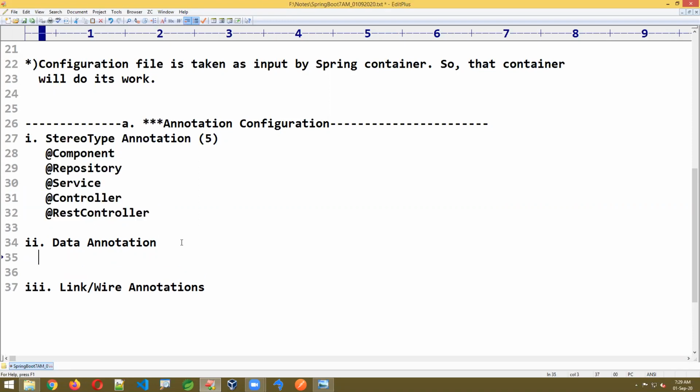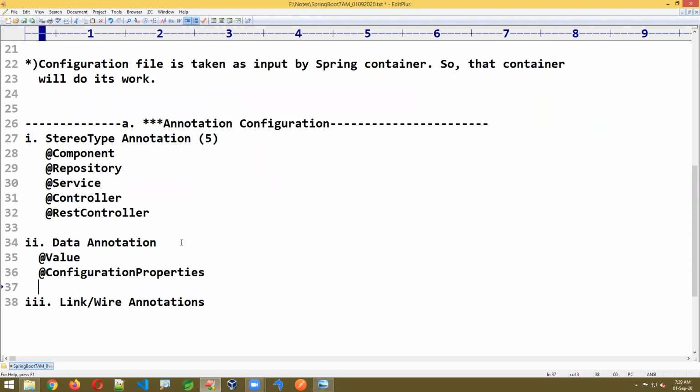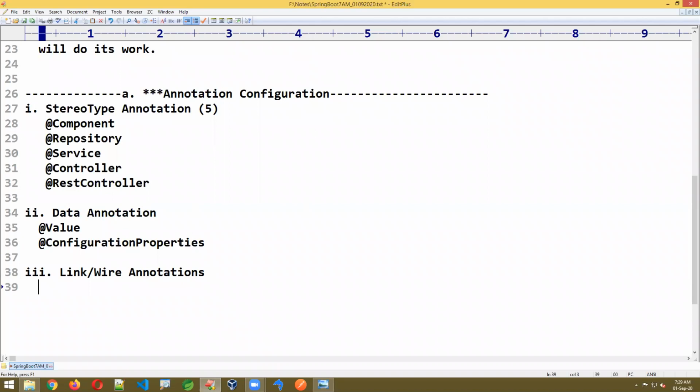Data annotation: @Value. That's one. And one more added in Spring Boot, @ConfigurationProperties. Link or wire annotations here: @Autowired, @Qualifier.